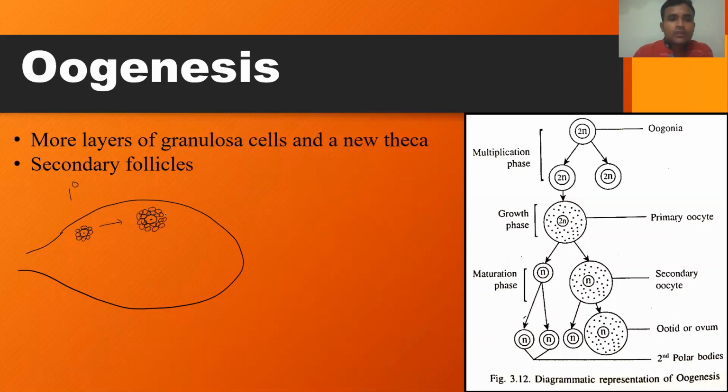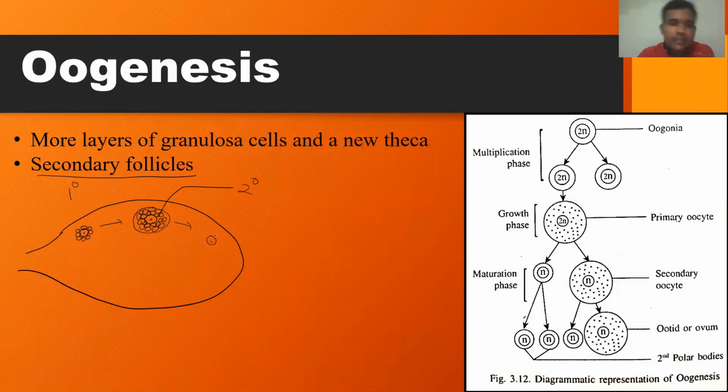Okay. So now at this stage, some protective layers called thecal layers are also developed. So now it is called a secondary follicle. Again, it further undergoes maturation and develops into a more matured structure.